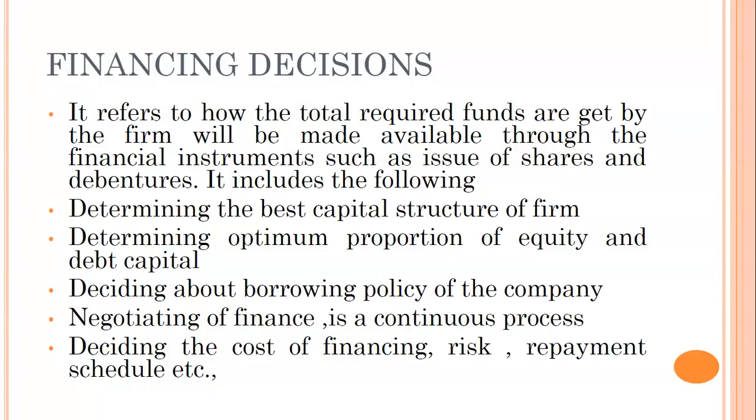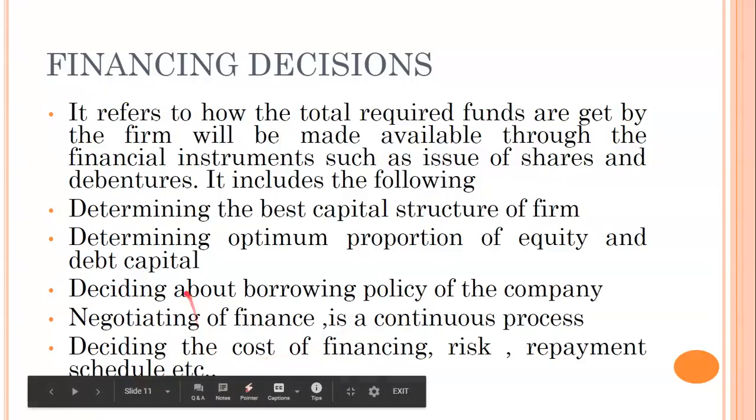At that time, you will understand what would be the optimum capital structure or best capital mix. For now, just remember that capital structure is the debt capital and equity capital mix. That's it. Determining optimum proportion of equity and debt capital, we explained already.